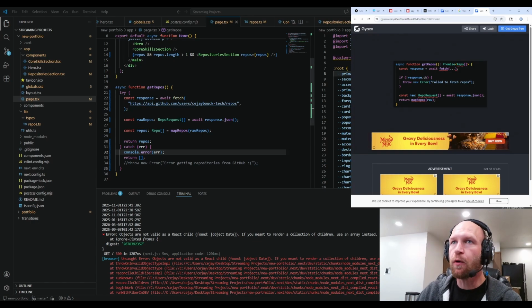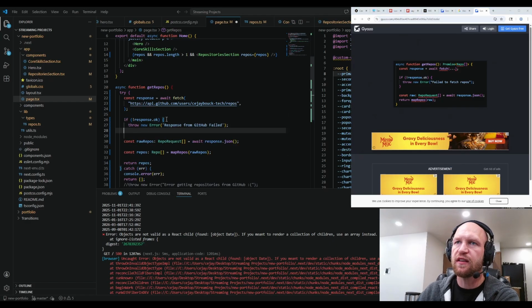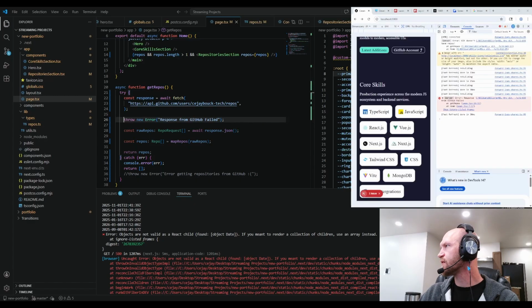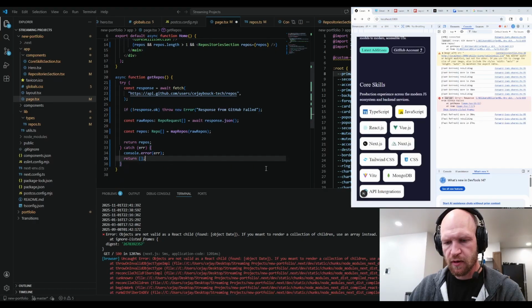We could still do both, actually, if you want. Technically, you can just do this all in a one-liner. So technically, you're double, triple covered if you do it this way. There it is. Okay. It's not red, but that's okay. At least it does something. Response from GitHub failed. Okay. All right, we got there.